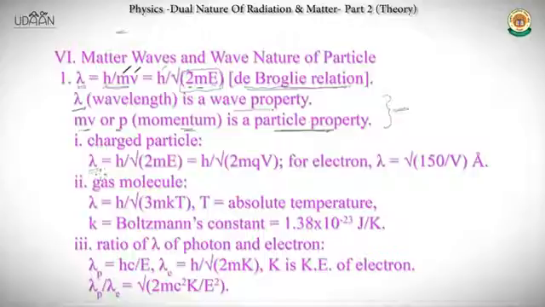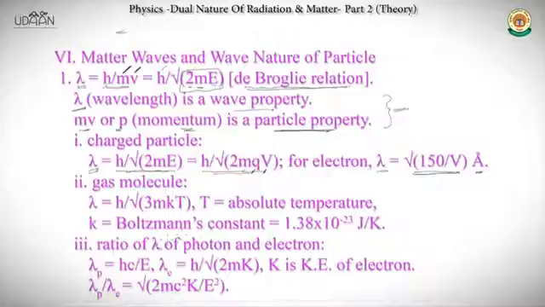For a charged particle, the de Broglie wavelength lambda is h by root 2mqV. m is the mass of the particle, q is the charge on it, and V is the voltage applied to accelerate it. So for an electron, I'm giving you another shortcut here. Lambda is directly equal to root over 150 by V. 150 comes after some calculations, and V is the voltage through which the electron has been accelerated. It gives the lambda in Angstrom.